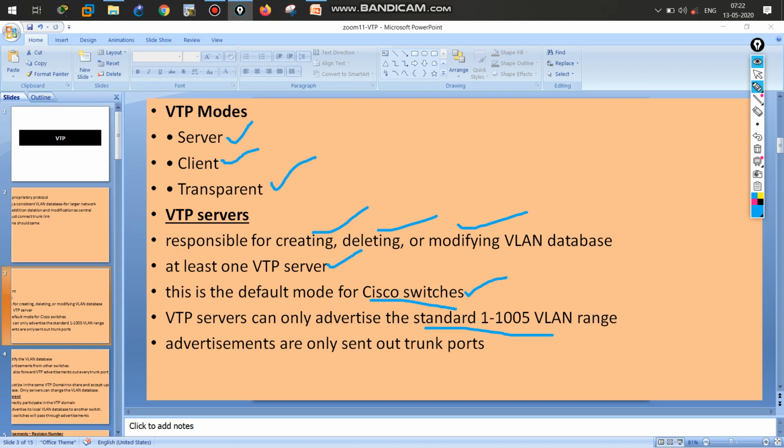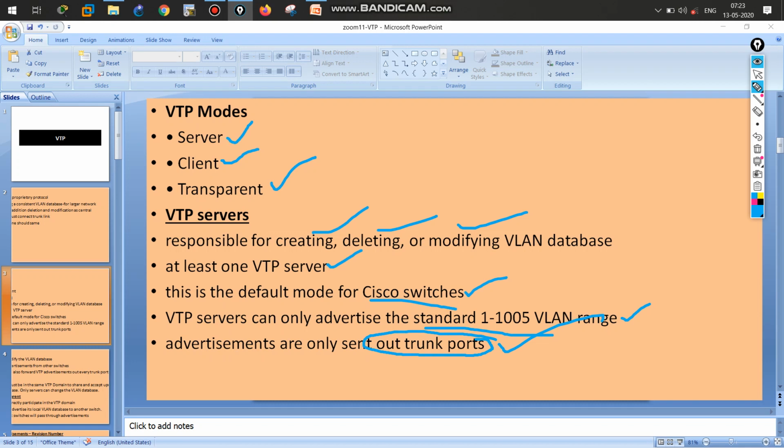Okay, and as I already said, we should always configure it through trunk ports so that it shares the information. The VTP server acts like the main switch, and it is responsible for creating, deleting, and modifying every VLAN database. We can add some VLANs or delete some VLANs.